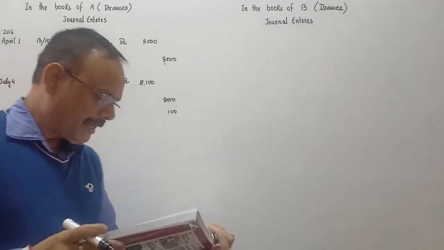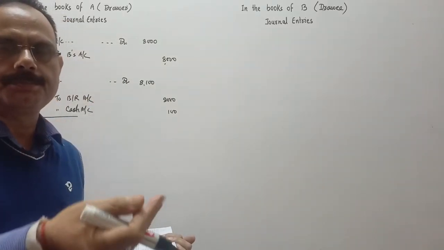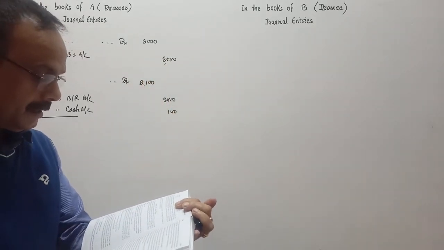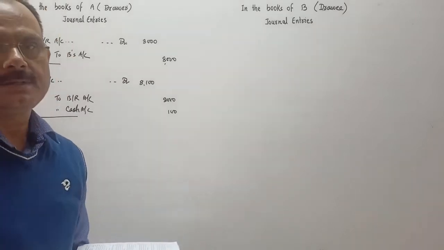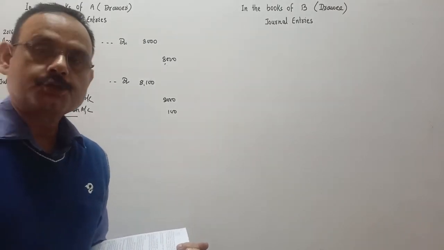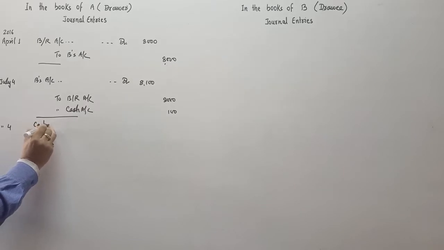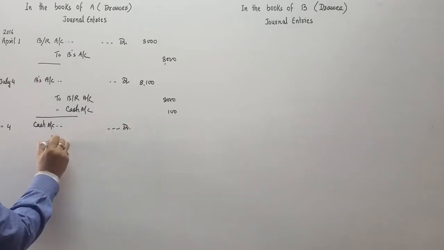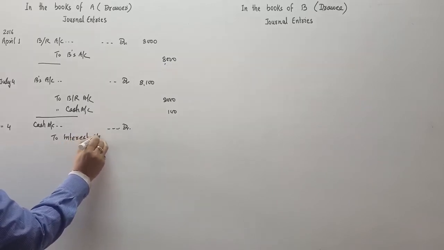a new bill is drawn payable after 73 days. The new bill is drawn because the first bill is cancelled. New bill is drawn after 73 days, provided interest is paid in cash at the rate of 15% per annum. So interest is paid, so for that period interest is paid. Interest is the income for the drawer. So cash account debit, he has received the amount of interest. For him it is an income, so interest will be credited. He has received this amount.